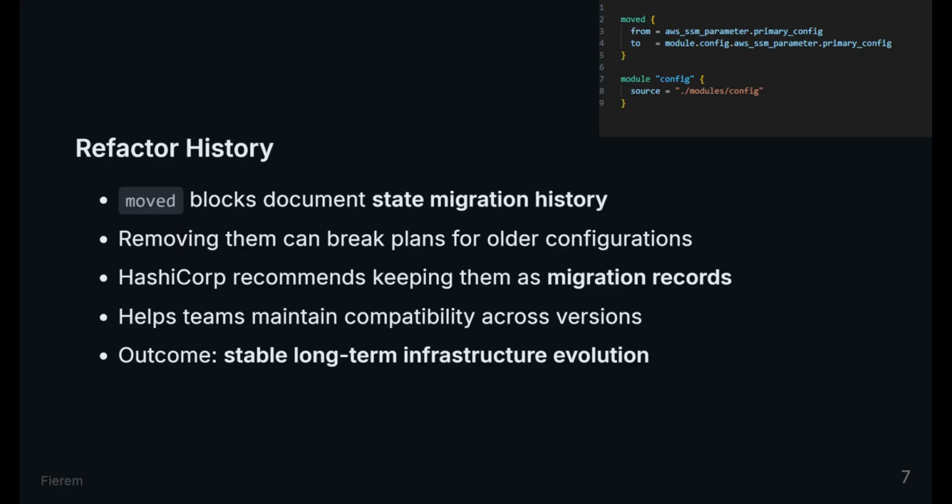HashiCorp recommends retaining moved blocks as a record of refactor history, and removing them later is a breaking change. That record matters because future plans still need to understand how old addresses map to current ones. The outcome is safe long-term maintenance, especially when teammates pull older branches or when modules evolve across versions. A moved block is not decoration. It is part of the migration contract of the configuration.